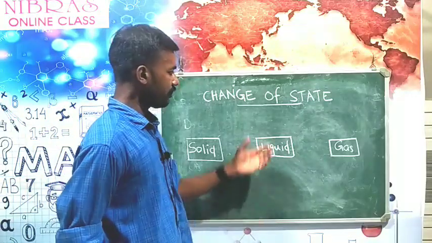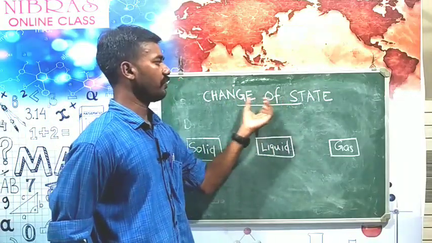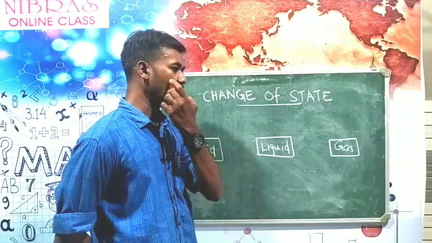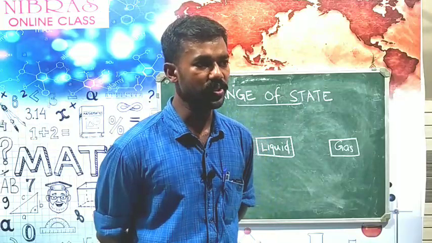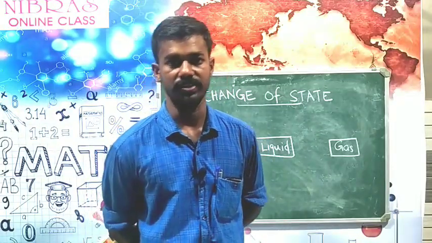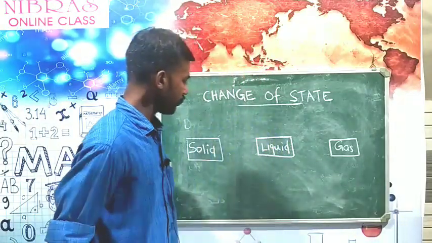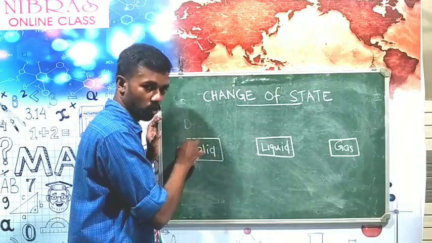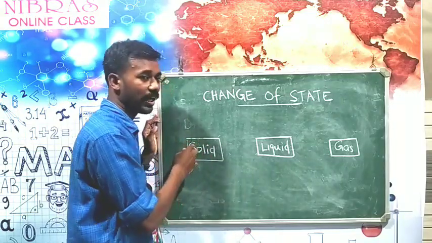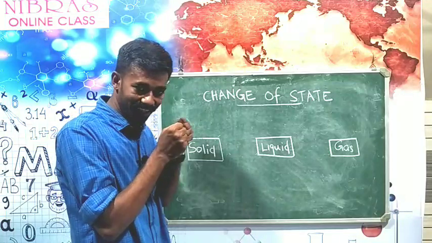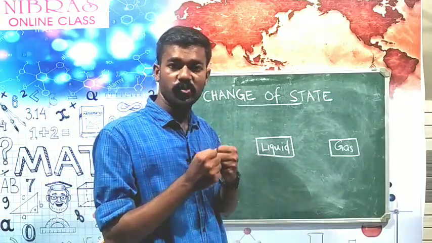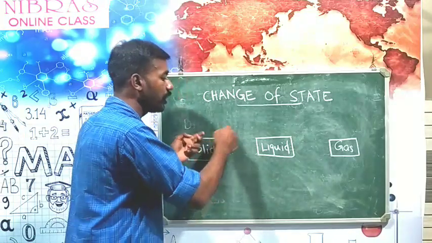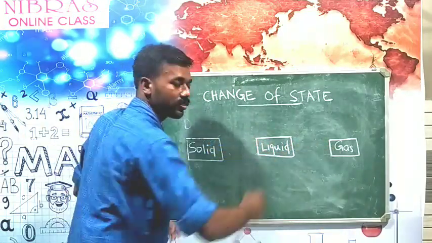Therefore, for changing state, we need some energy. We know that in the case of solid, the arrangement of the particles is very close and the energy of the particles is very less as compared to liquid and gas.